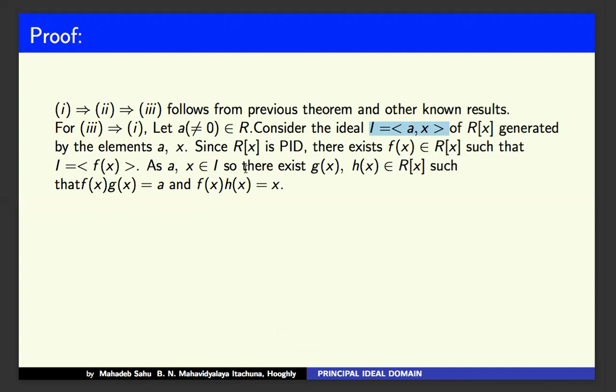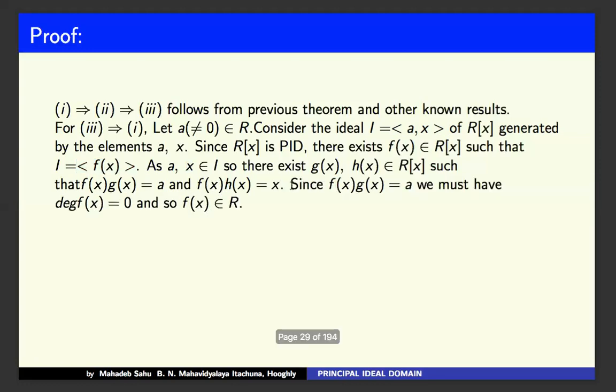So A belonging to I means there exist gx and hx such that A belongs to the ideal generated by fx. That means fx times some gx equals A. Similarly, X belongs to the ideal generated by fx, which means X equals fx times some hx.